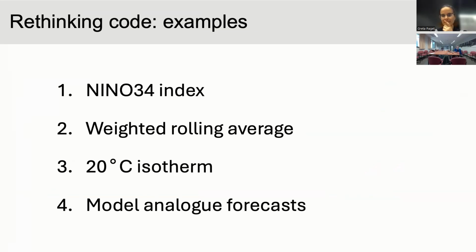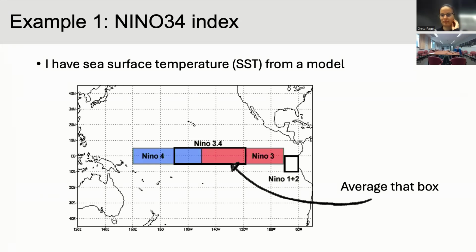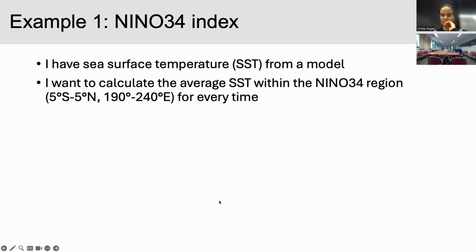All right. We're going to go through 4 examples then of things that you might want to do in code, how I can explain them in words, and how we can turn those words into code that can actually be written. And I'm going to start with the Nino 3-4 index as the idea I introduced at the start, where I have a box of sea surface temperature that I want to average. So we can say that. I want to calculate average sea surface temperature within this region for every time.